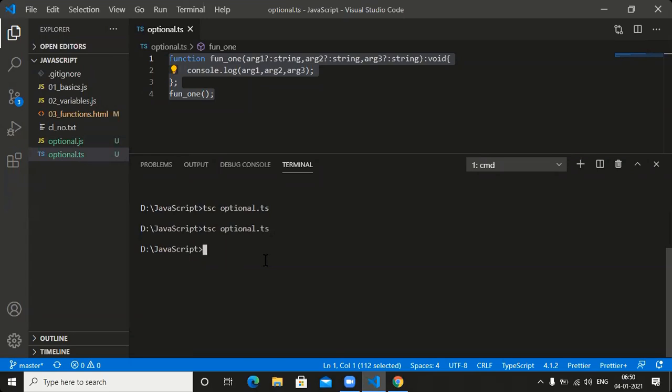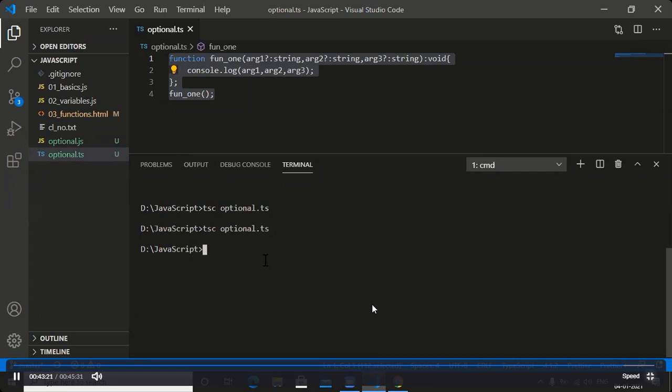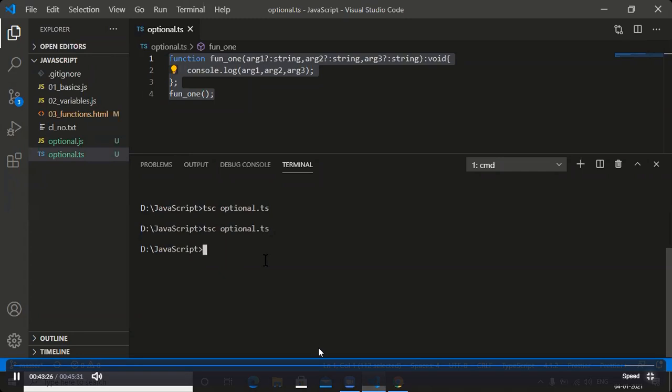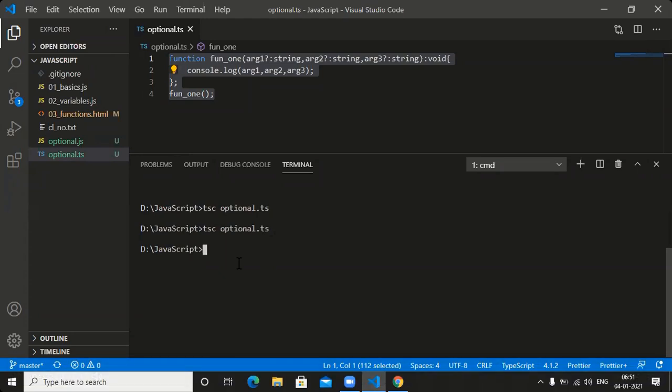Technically, what do you call it? Transpilation. One more point: after completing this, how do we execute the JS file? Node space optional.js. What is the output we are getting? Undefined. What is the default value of an optional parameter? Undefined.